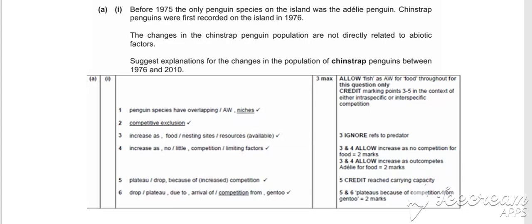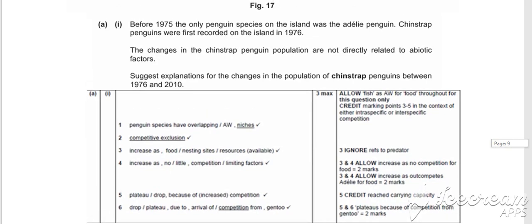There could be a drop because of increased competition. It could have reached a point where they have reached their carrying capacity, so they've got a maximum number of penguins for their resources, so therefore there's going to be competition within their own species. Or there could also be a drop or a plateau due to the arrival of the other species of penguin,